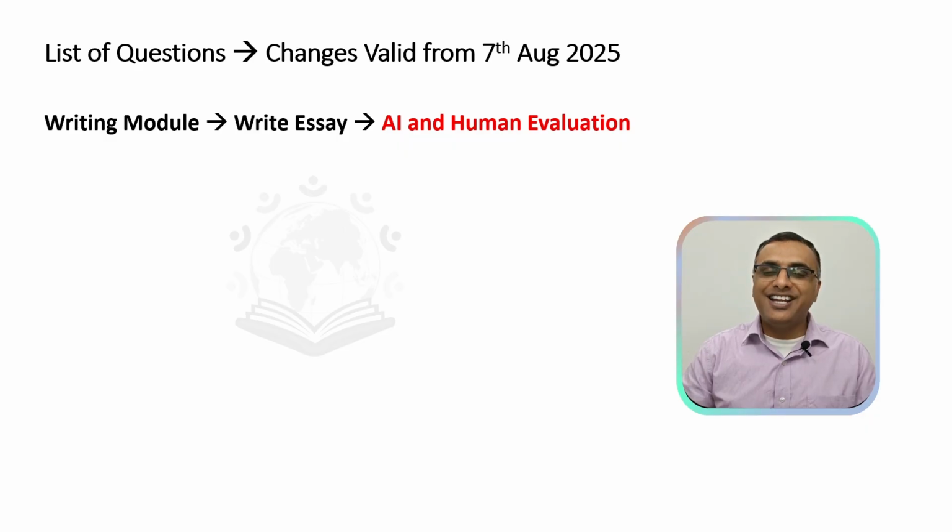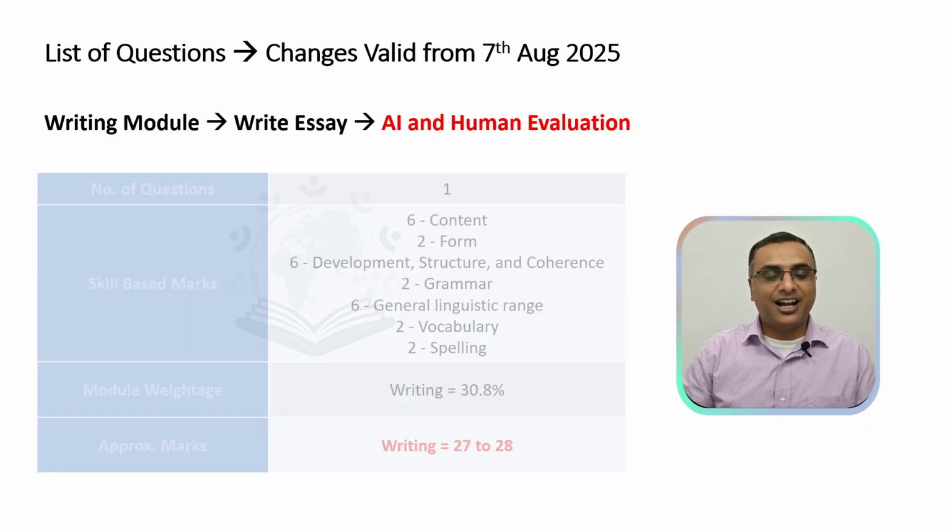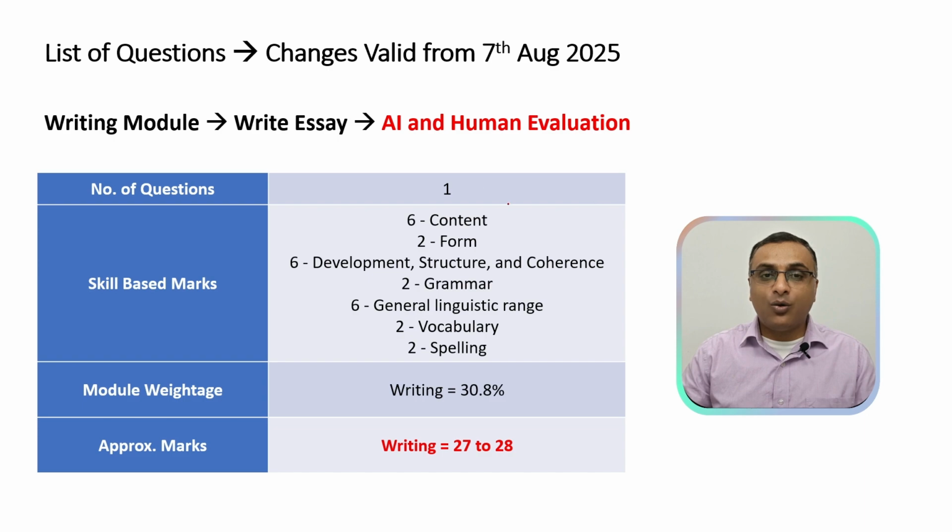Moving to writing an essay, which is part of your writing module. Here you will get one question for sure. Earlier it was one or two questions. Now you will get just one question. Skill-based marks have changed drastically. For content they will allot you 6 marks, form 2 marks, development, structure and coherence 6 marks, grammar 2 marks, general linguistic range 6 marks, vocabulary and spelling is capped at 2 marks.